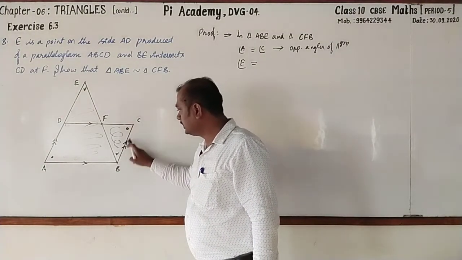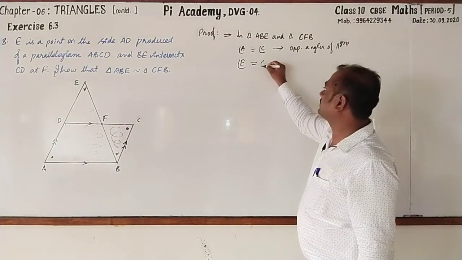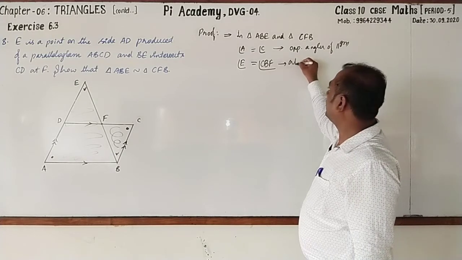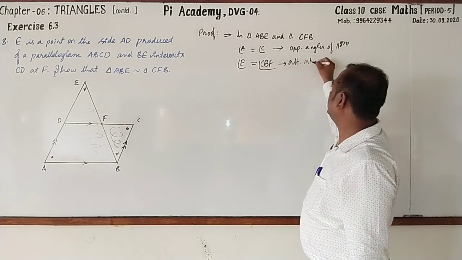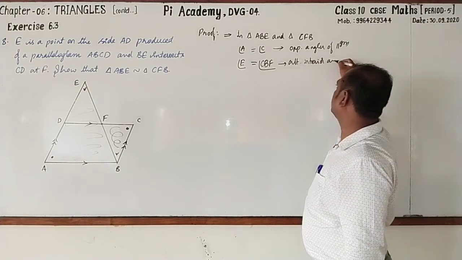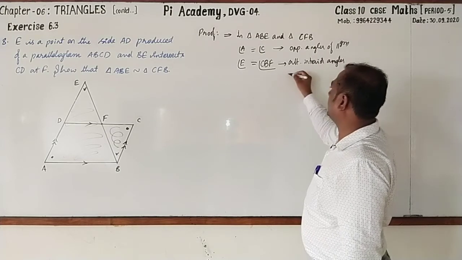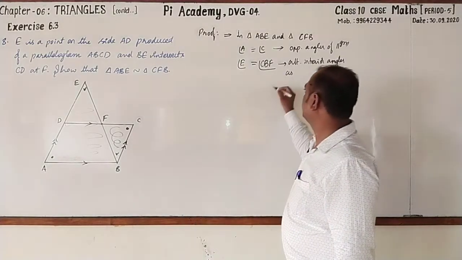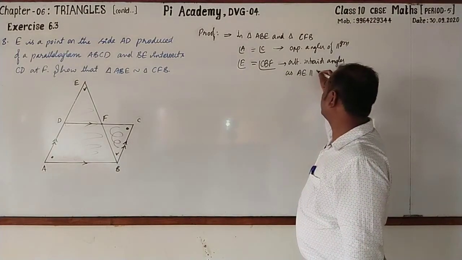You can take the full angle, CBF. Angle CBF. The reason is alternate interior angles, as AE is parallel to BC.